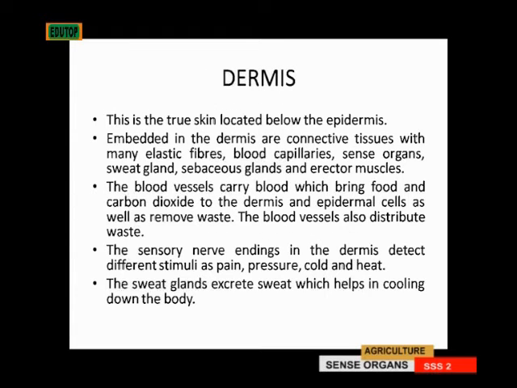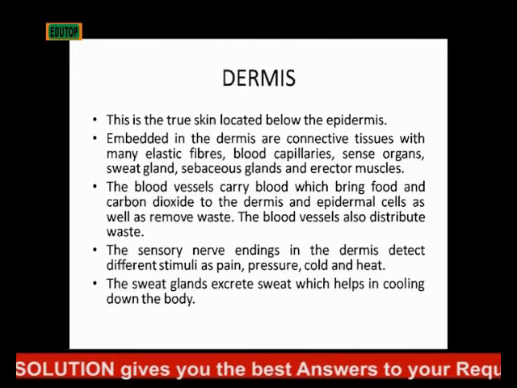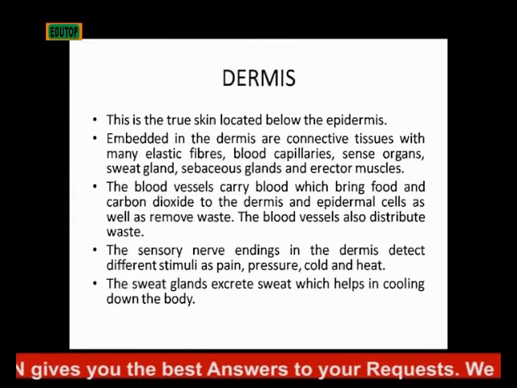The dermis is the true skin, and it is located below the epidermis. Embedded in the dermis are connective tissues with many elastic fibers, blood capillaries, sense organs, sweat glands, sebaceous glands, and erector muscles. The blood vessels carry blood which brings food and oxygen to the dermis and epidermal cells, as well as removes waste. The blood vessels also distribute the waste.